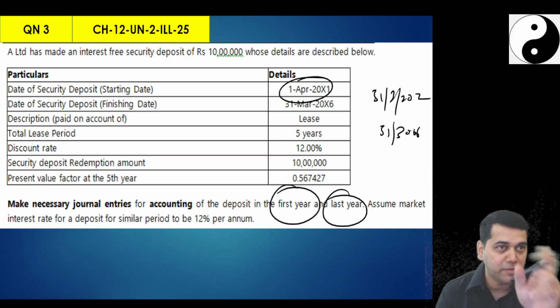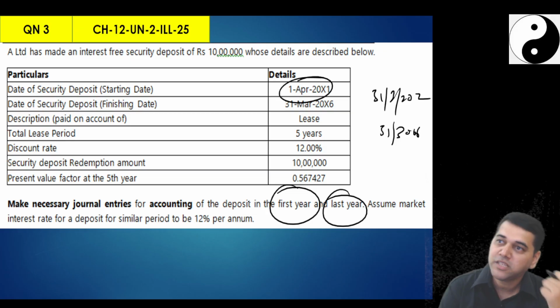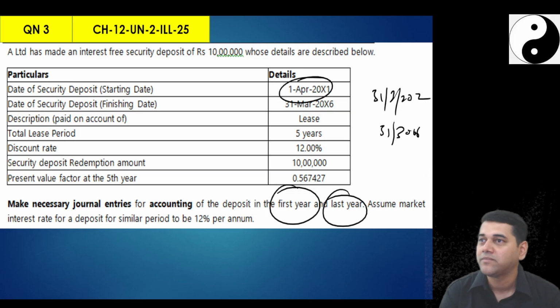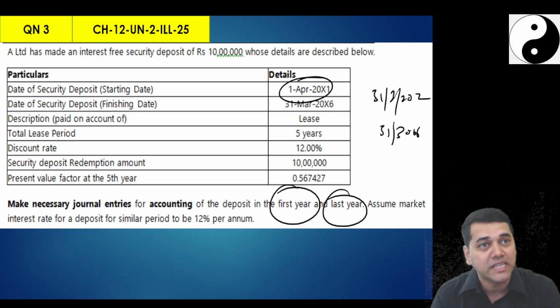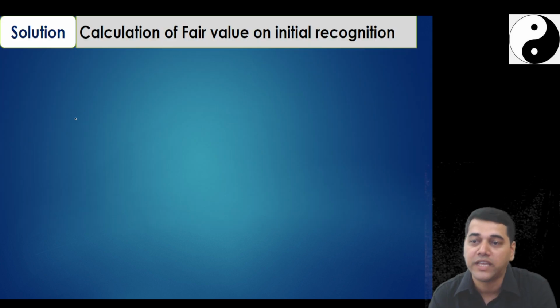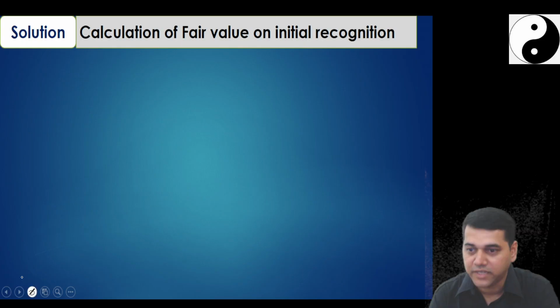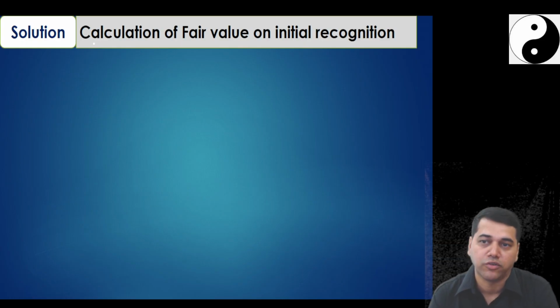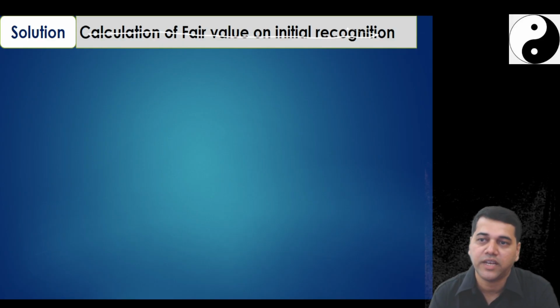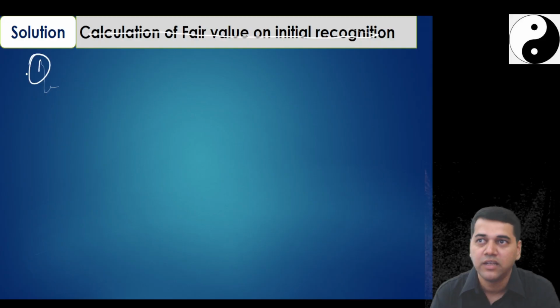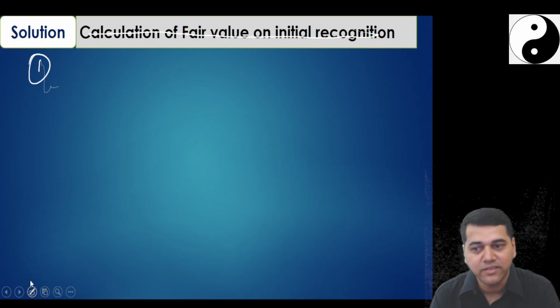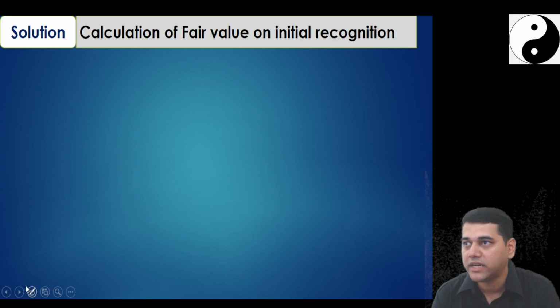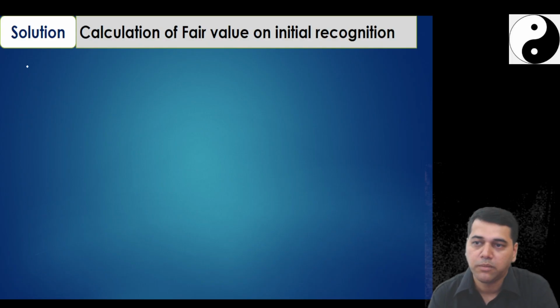The entry is correct, but the measurement is wrong. Is the 10 lakh measurement correct? The bank measurement is correct. But the security deposit measurement is wrong. So first thing you do, one working note. Right. So start solving along with me. First you do the working note. Initial recognition. Okay, write the heading. I'm going to change the slides later. When you practice, you will get the proper slide. So working note number 1.